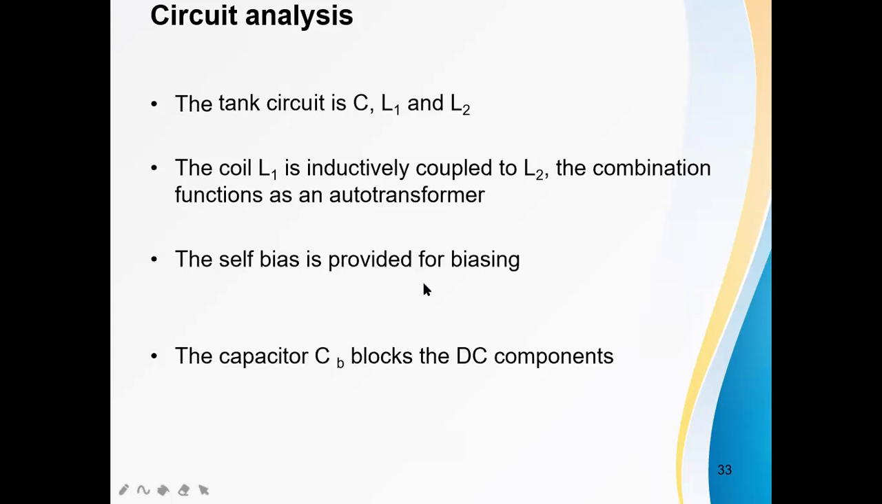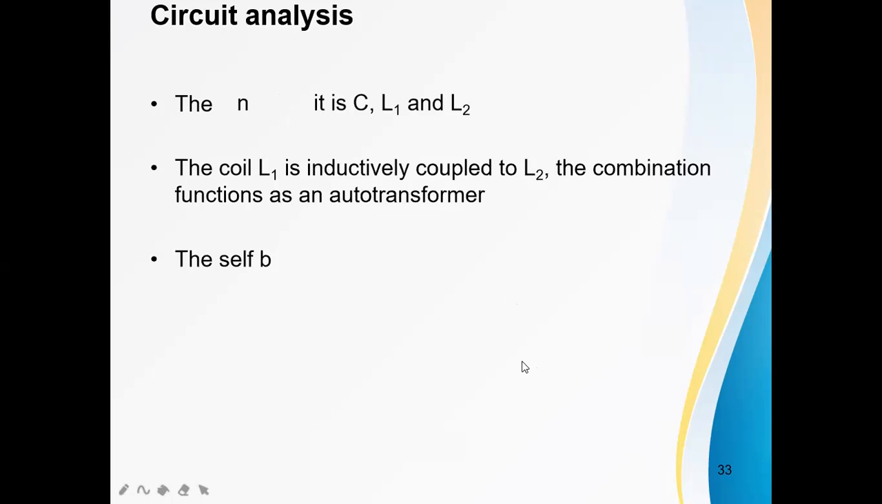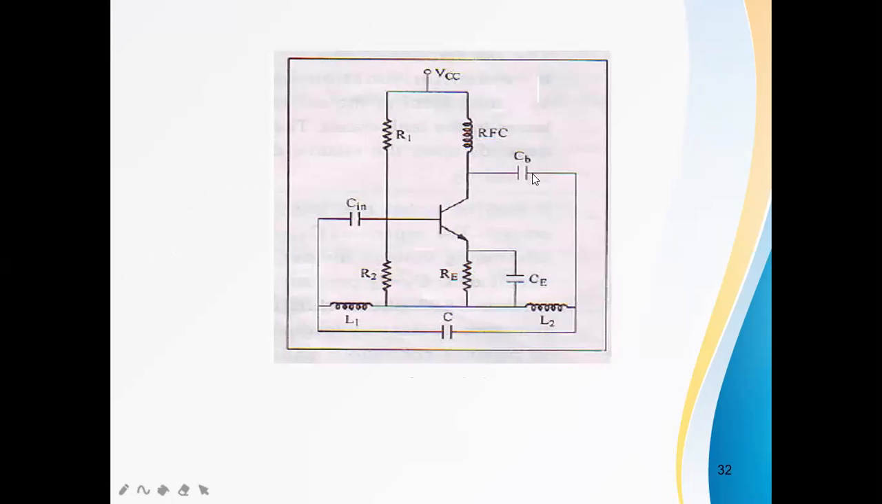Here the biasing is self-biasing. Self-bias is provided for biasing. The capacitor CB blocks the DC components. There is a capacitor in the circuit diagram; CB is an input capacitor to block the DC components. There is also a choke at the collector of the transistor, the RFC.